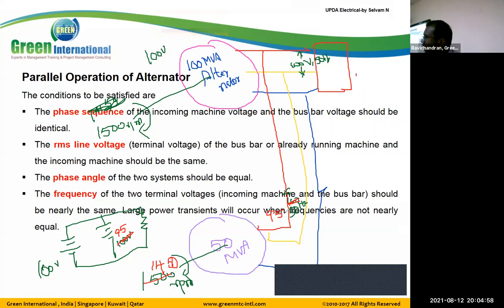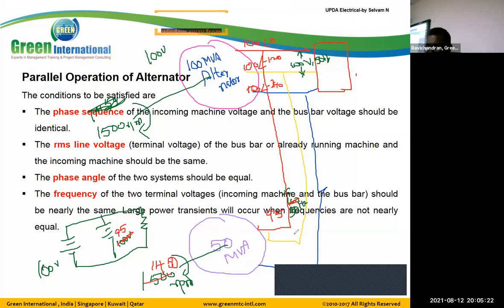This is 100 angle 0, here 100 angle minus 120, and here 100 angle minus 240, because three phases have a 120 degree phase shift.